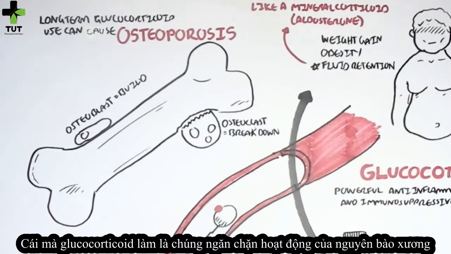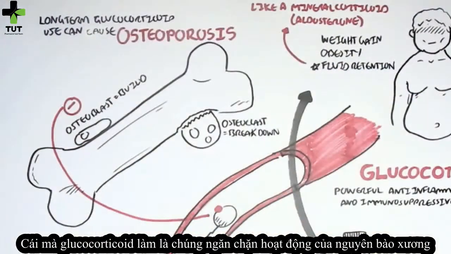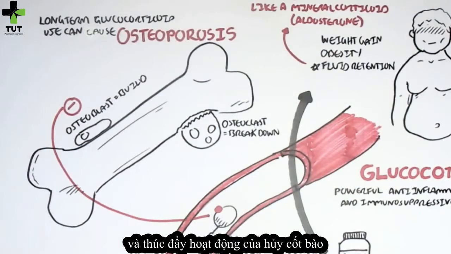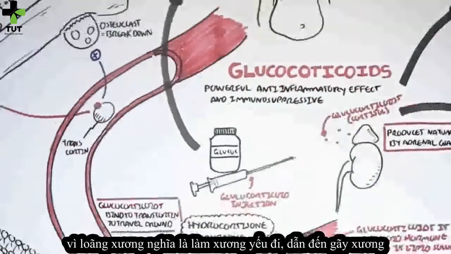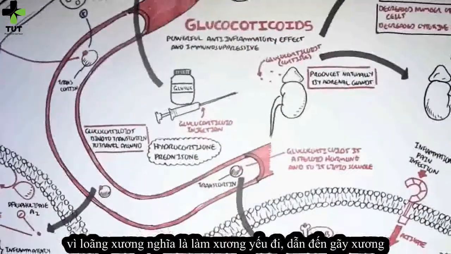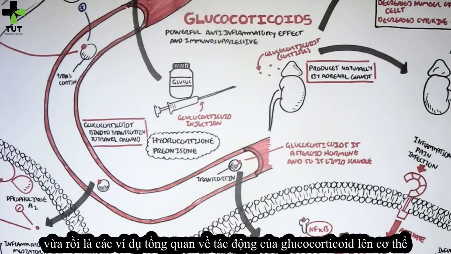What glucocorticoids do is inhibit osteoblast activity and formation, and promote and stimulate osteoclastic activity. And so this can lead to osteoporosis, because osteoporosis is weakening of the bone, leading to fractures. I hope you enjoyed this video on glucocorticoids. These were just overall examples of the effects glucocorticoids have on the body.